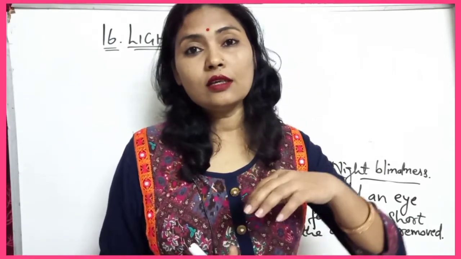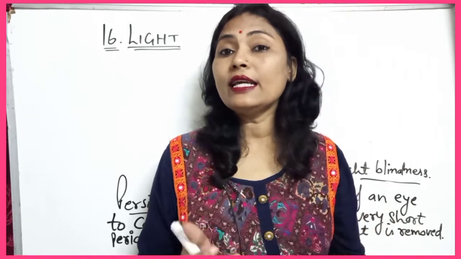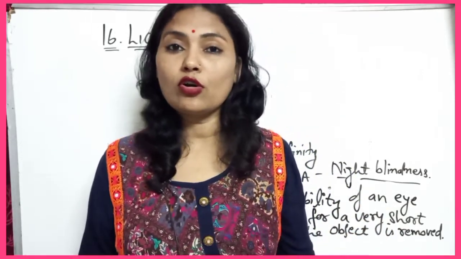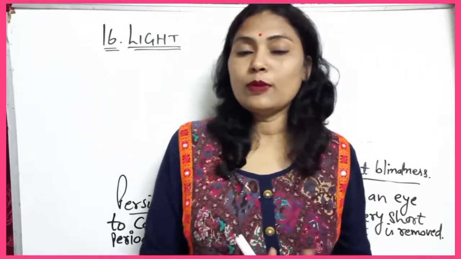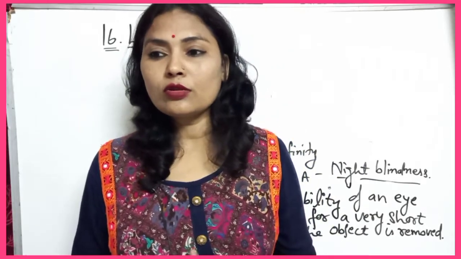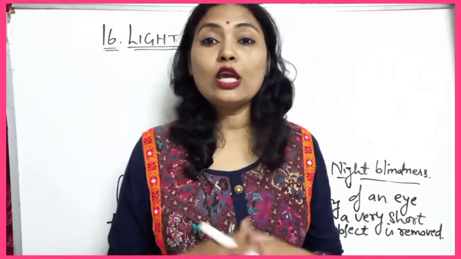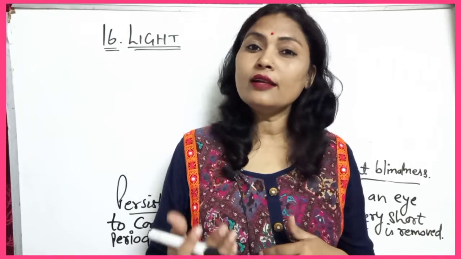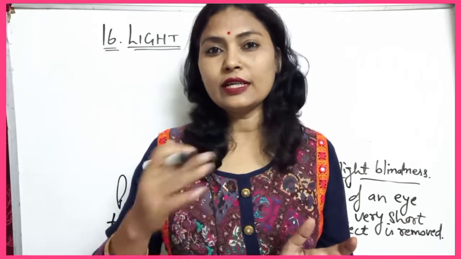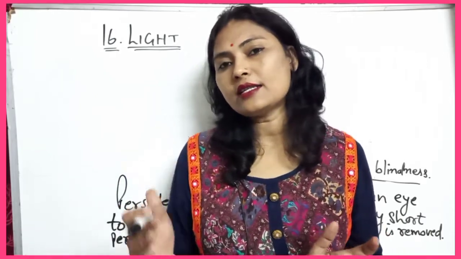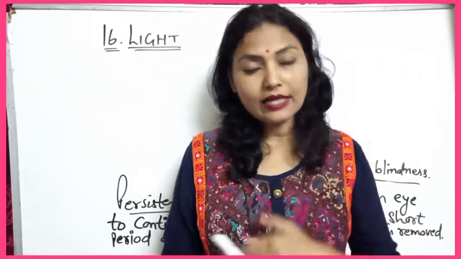If operations are possible, such as a cornea operation, they can remove the damaged cornea. If the cornea is damaged, then the person can see easily by transplanting a cornea. Eye donations are also taking place. Eye donation is the act of donating one's eyes after his or her death. It will be used up to 6 to 8 hours after the death of the person, meaning the eye will be removed from that person within 6 to 8 hours.